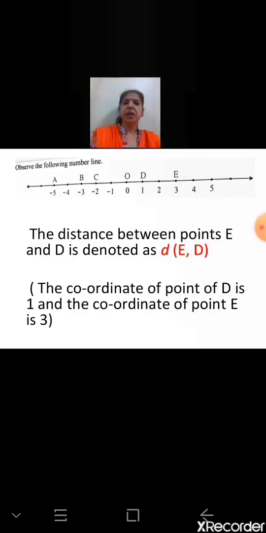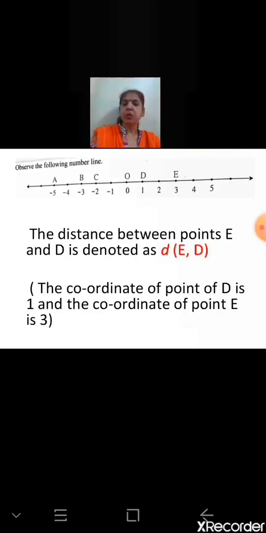Now what is the coordinate of D? See which number is associated: 1. So the coordinate of point D is 1, and the coordinate of point E is 3. Which is the larger coordinate? 3. And the smaller one? 1. So the distance between the points E and D, how do we write it? We write d, small letter d, in brackets capital E comma D. While reading, it is the distance between points E and D.